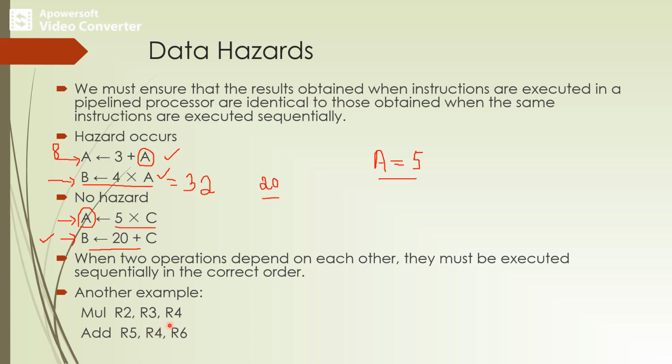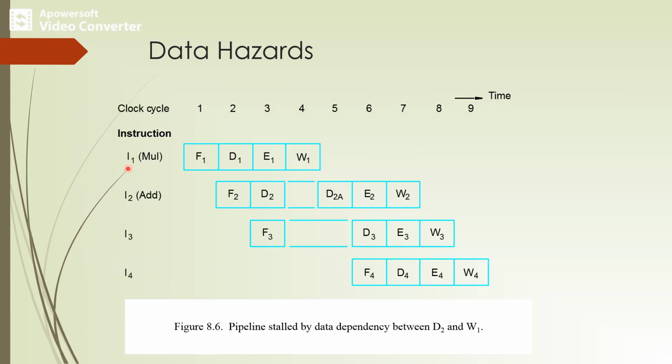Assuming the multiply operation takes one clock cycle to complete, consider instruction I1, the multiplication instruction. It starts fetching during clock cycle 1. Execution proceeds till clock cycle 3, and we have the actual R4 result during clock cycle 4.